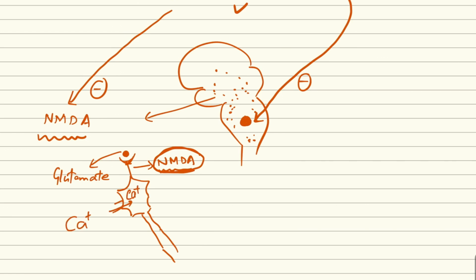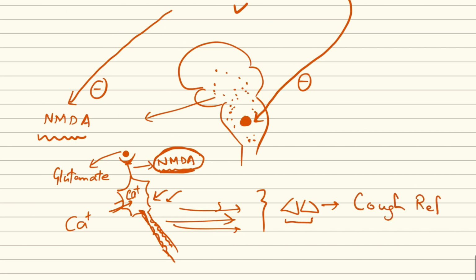So there occurs a lot of calcium accumulation in the neuron. As a result, whenever calcium gets accumulated inside the neurons, the excitatory impulse starts. The impulse starts spreading throughout the neuron, and these impulses are then sent to various systems of the respiratory tract for starting the cough reflex. So this is how the NMDA receptor works. Whenever this drug is given, it blocks these NMDA receptors, and because of this the excitation of these neurons does not take place. As a result, the impulses for the cough do not reach, and the patient gets relieved from the cough.